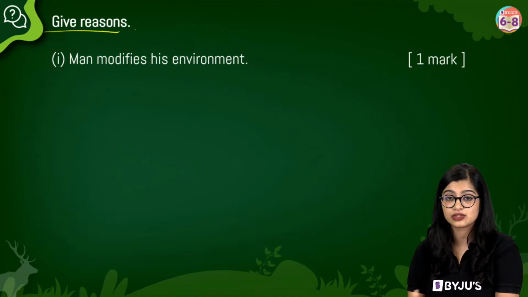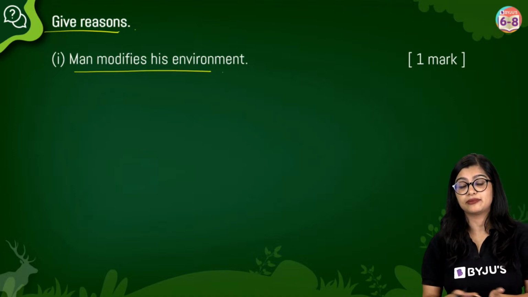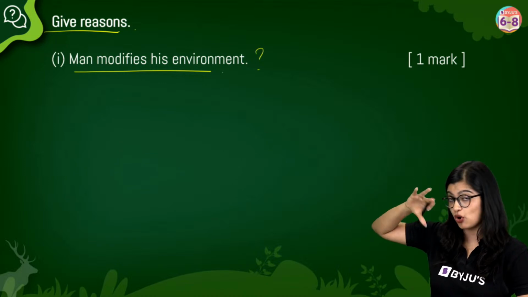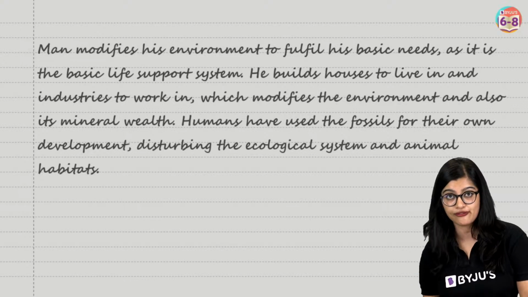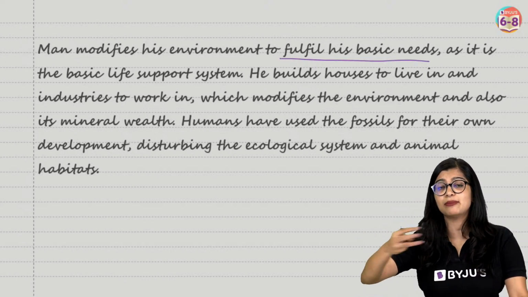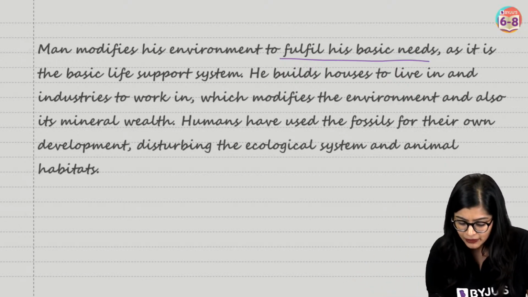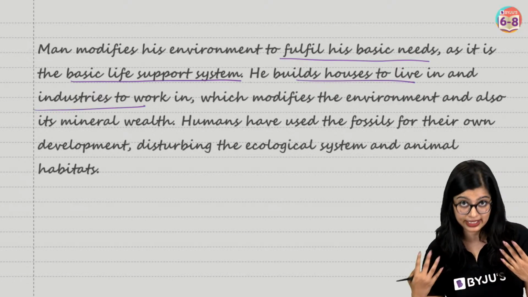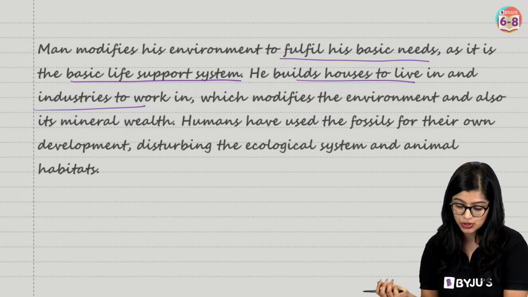Now these are give-reasons questions. Somebody was asking me this question: man modifies his environment. How, and what are the consequences? The main reason man modifies his environment is to fulfill his basic needs. We modify our environment for survival, for shelter, for food, and for basic life support. So he builds houses to live in, and he makes industries so that people can work, which is why he ends up modifying all the rocks and minerals which are available.